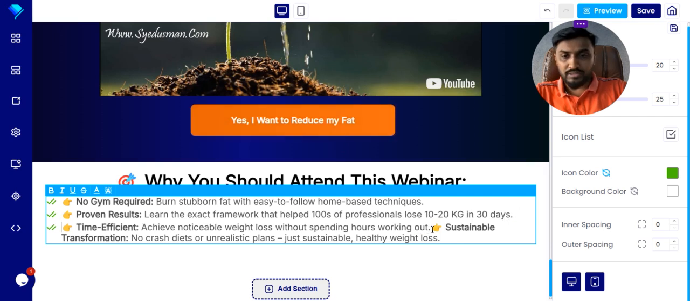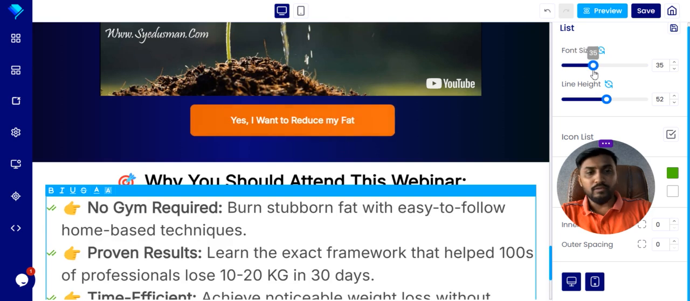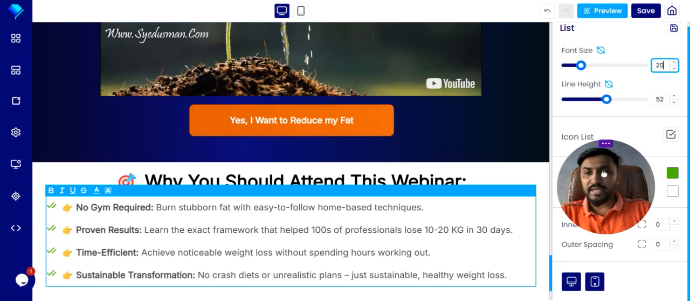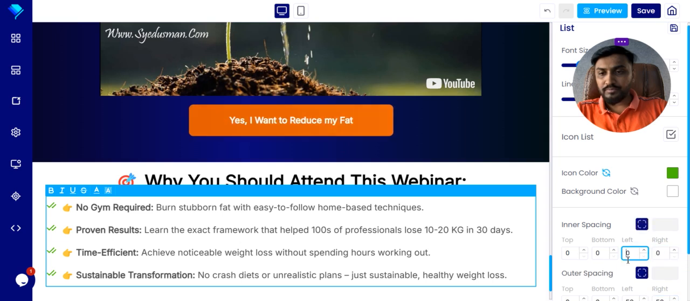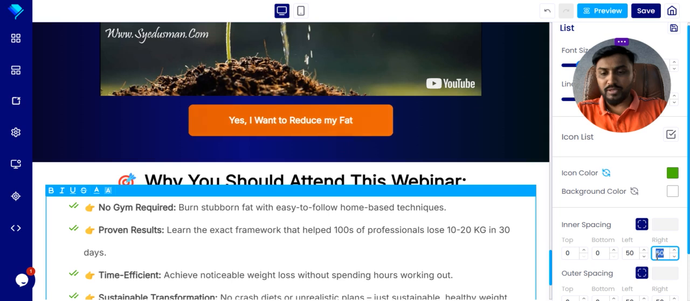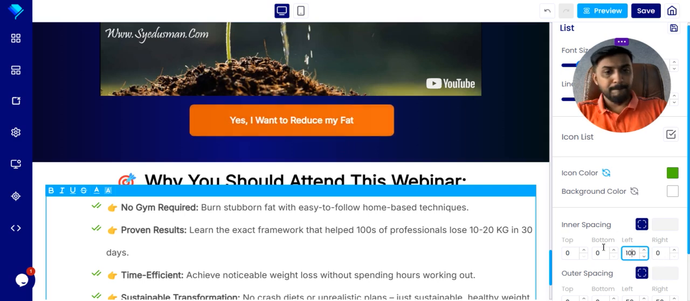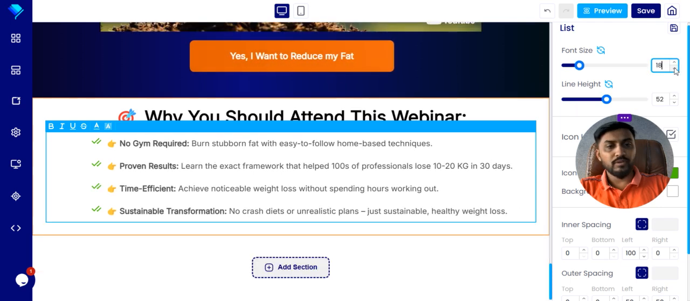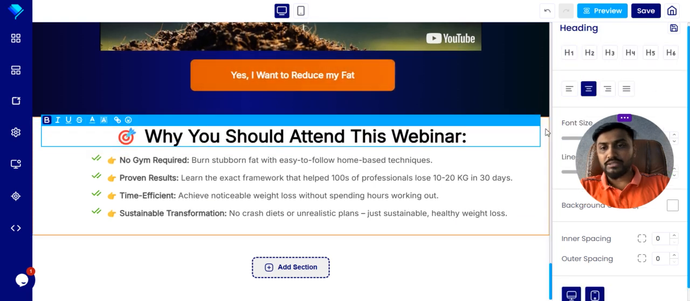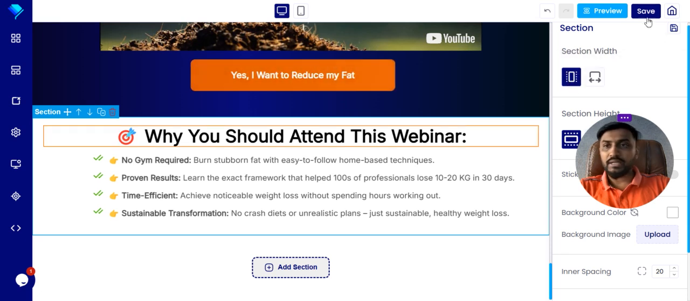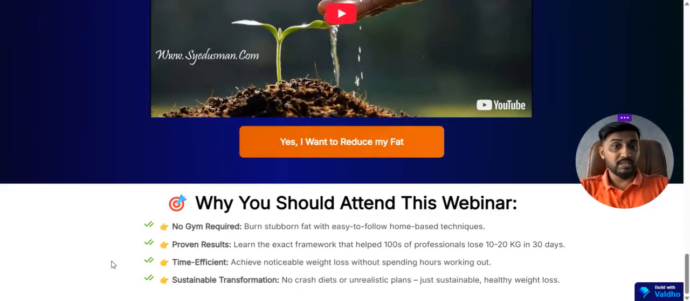So your list is presented like this. If you want to increase or decrease the font size, or maybe adjust the outer spacing, from the left side only, not the right side, set 100. Okay, and just reduce some font size, reduce some height, and this section wraps the container. So now you can see that the "why you should attend this webinar" section is done.